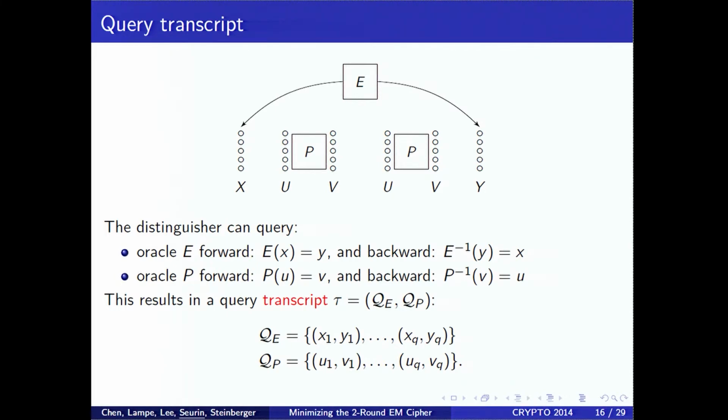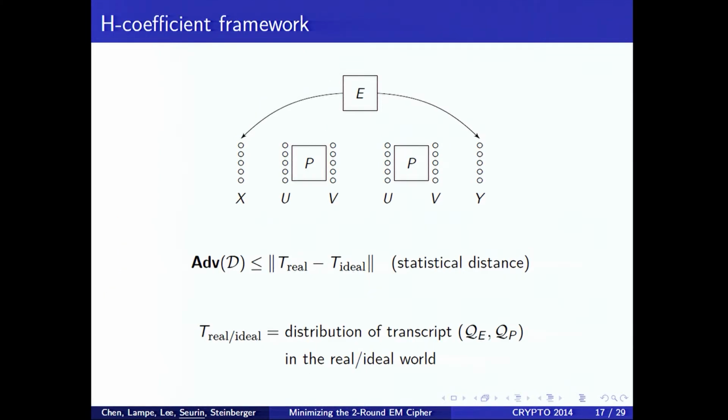And QP will be the set of queries to the internal permutation, P. And so, like in the previous talk, we'll use the hash coefficient framework. So we consider information theoretic distinguishers. So it's easy to show that the advantage of the distinguisher is upper bounded by the statistical distance between the distribution of the transcript in the real world and in the ideal world, okay?